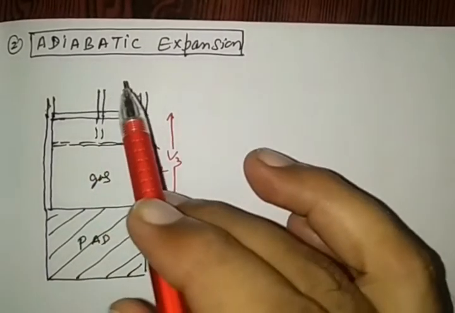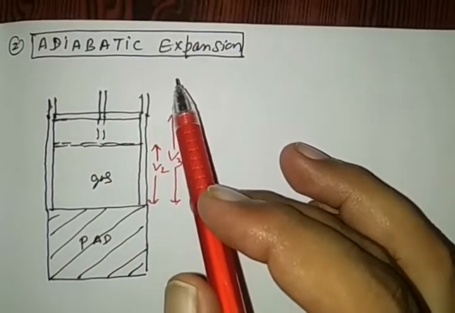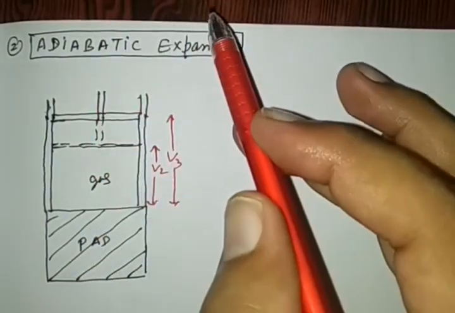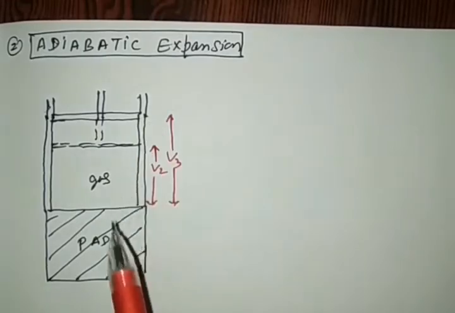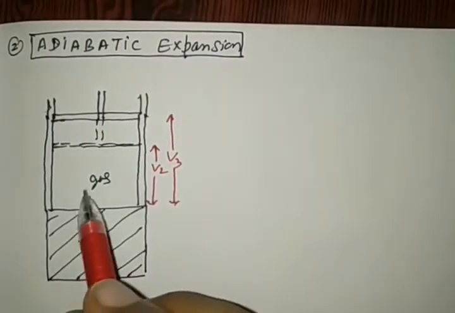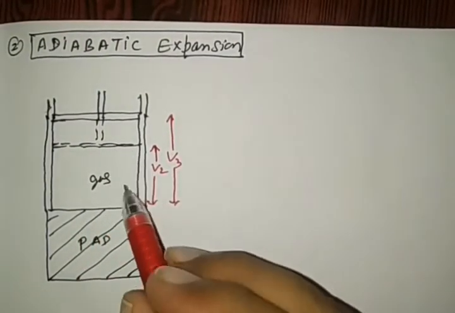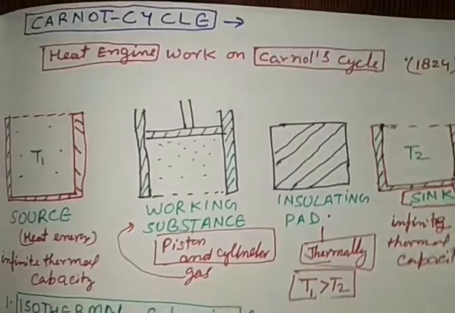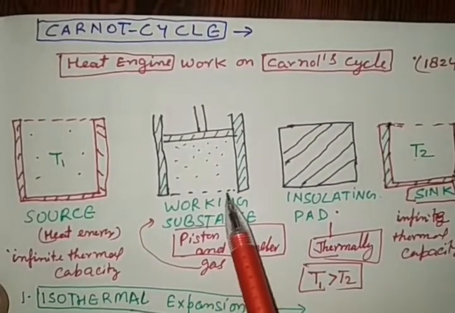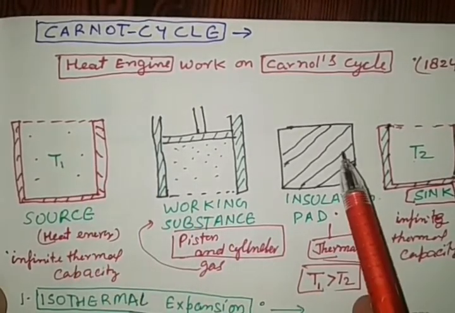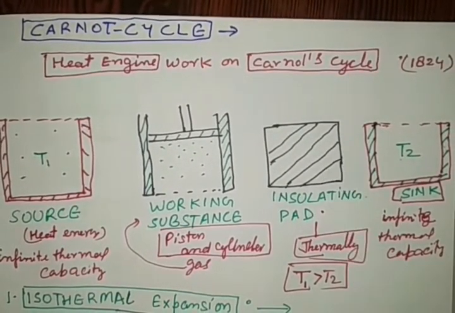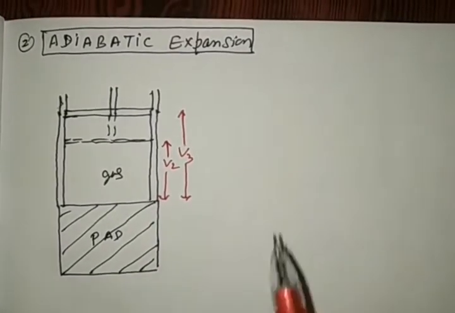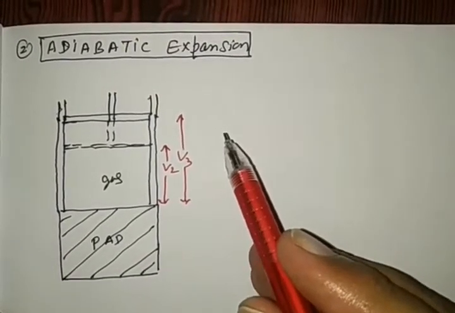Now here is the second step of the Carnot cycle, called adiabatic expansion. In this second process, the working substance is kept over an insulating pad. Understand this in the diagram. Now we are going to the second step.